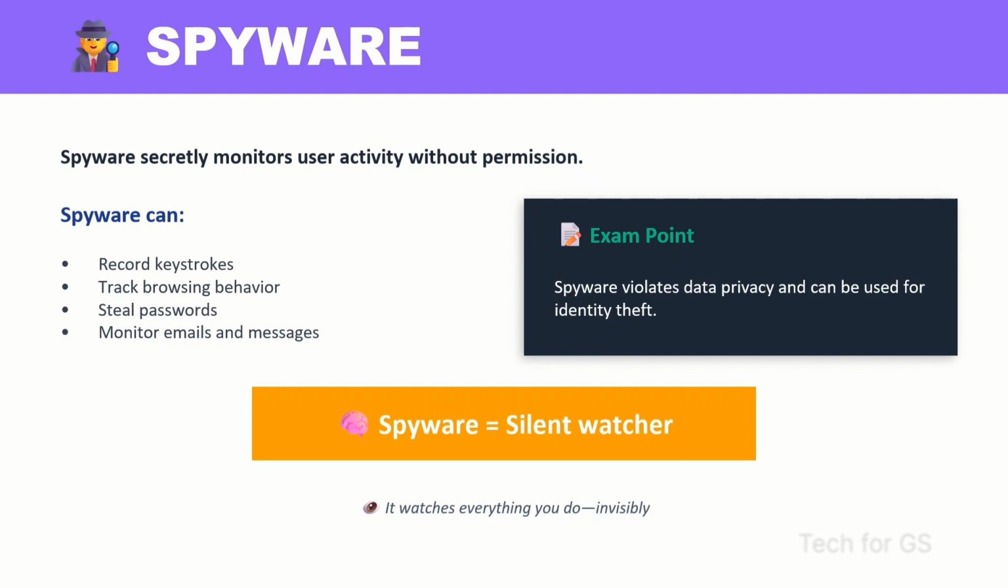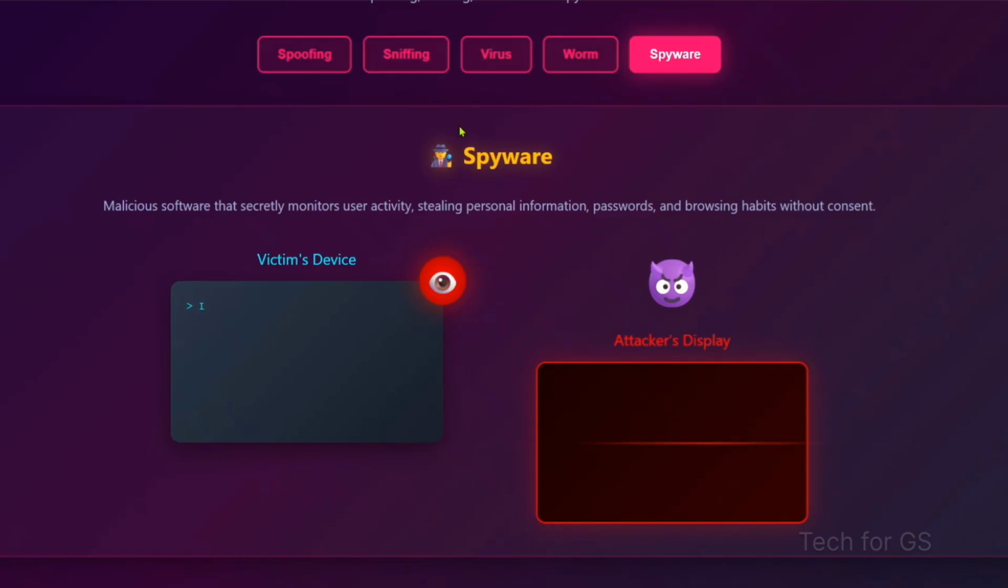Spyware violates data privacy and can be used for identity theft. It is a silent watcher. It watches everything you do invisibly. Spyware is malicious software that secretly monitors user activity, stealing personal information, passwords, and browsing habits without consent.